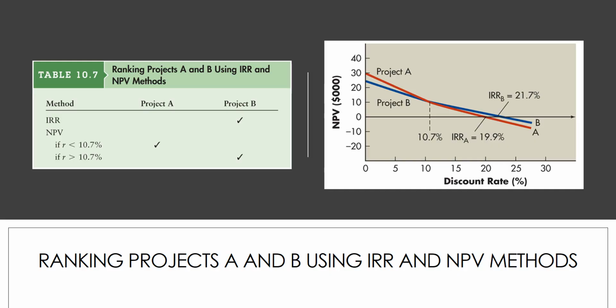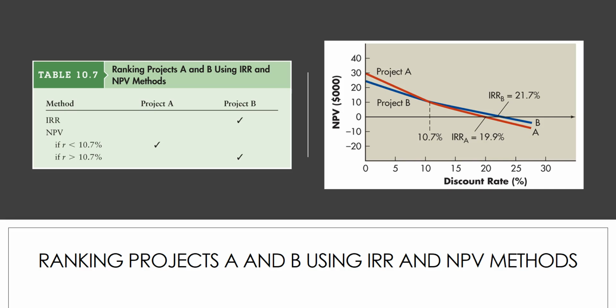So if we were to look at a couple of projects here, we have project A and B, the same projects we've been looking at. And we saw when we talked about the net present value profile and the crossover rate, we said that above 10.72%, project A was better, and below 10.72%, project B was better.